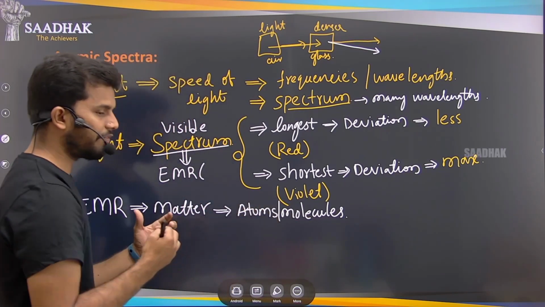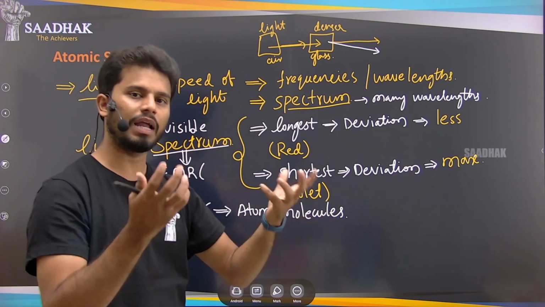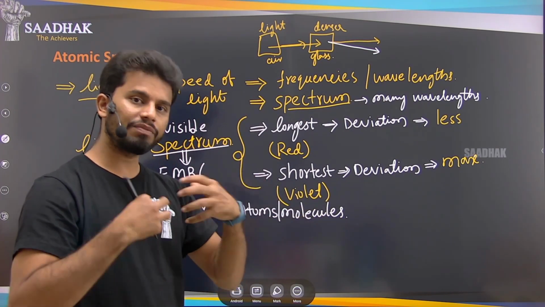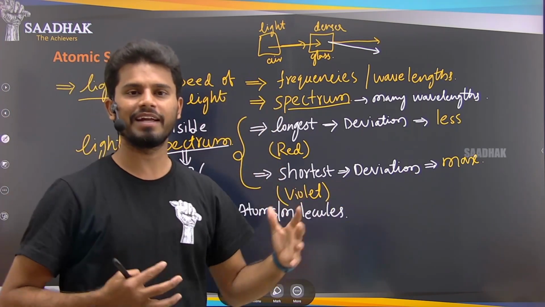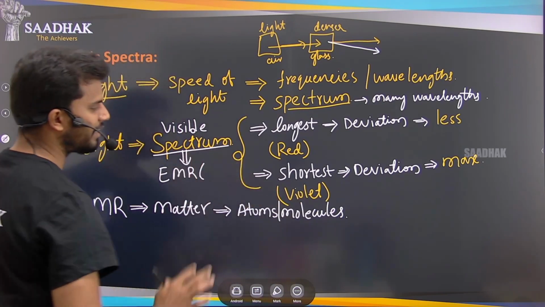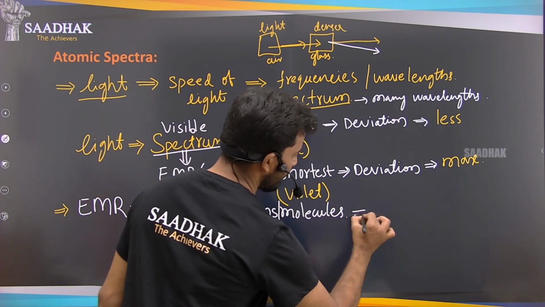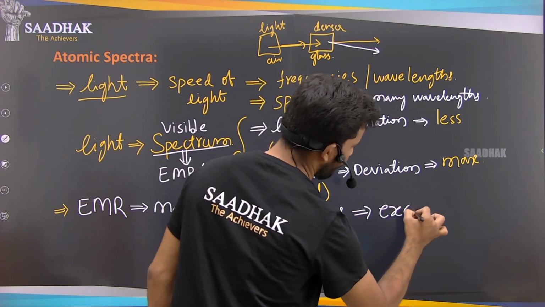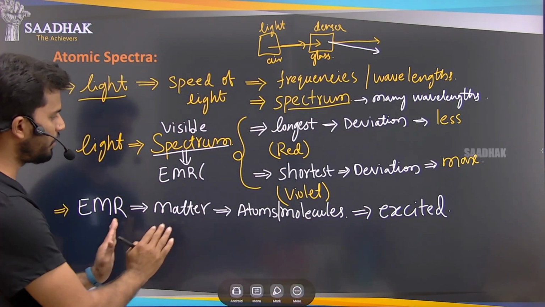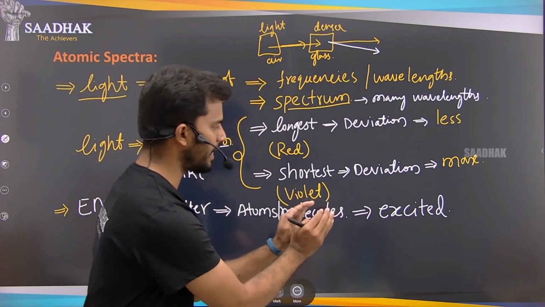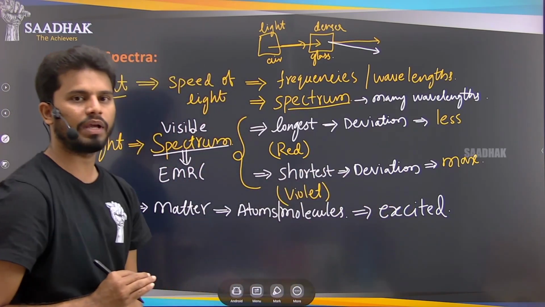When you are applying energy onto any atom, what happens? The atom will acquire that energy, and because of that energy they will get excited. Like whenever you feel happy, you do so many excited things, right? The same thing happens with these atoms and molecules. They will get into the excited state. So whenever energy is applied to the atom, they absorb that energy and get into an excited state.